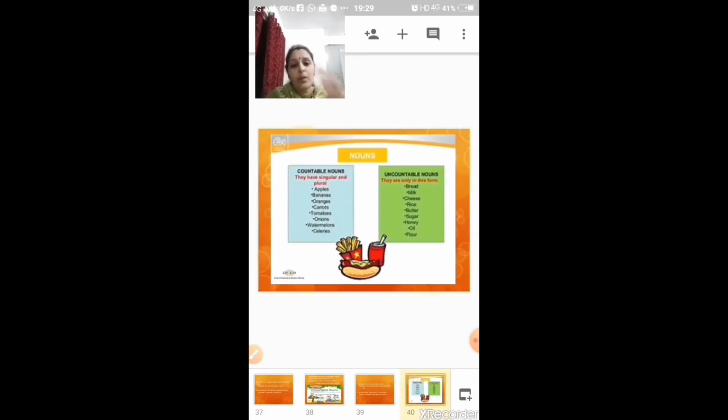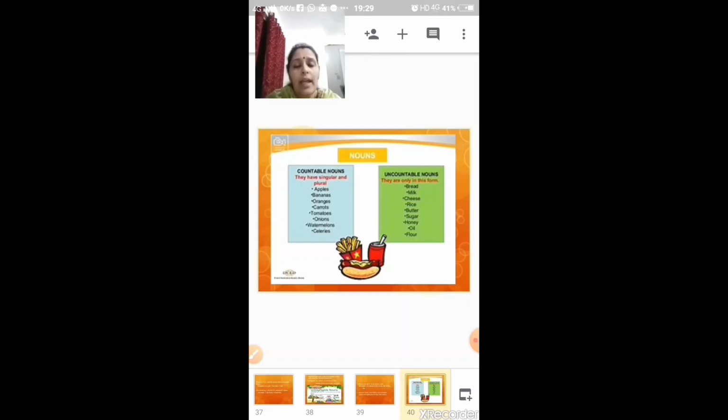Now these are some of the examples of uncountable nouns. You have apples, bananas, oranges. Sorry, these are the examples of countable nouns. Apples, bananas, oranges, carrots, tomatoes, onions, watermelon, celeries, all these things we can count.